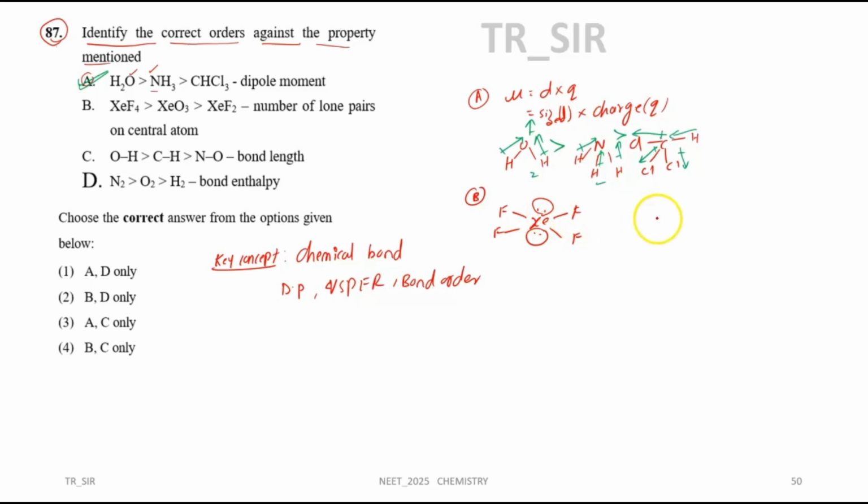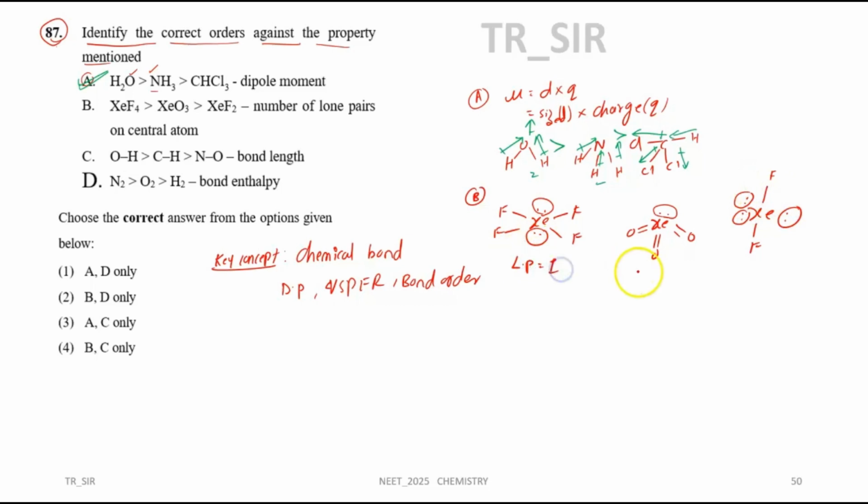Now go to the next structure. Xenon is the central atom. Here oxygen is divalent, so we'll have it like this. So one lone pair will come on this. Xenon difluoride is a linear structure. Here two lone pairs will come on this side and one lone pair on this side, so three lone pairs in this case.